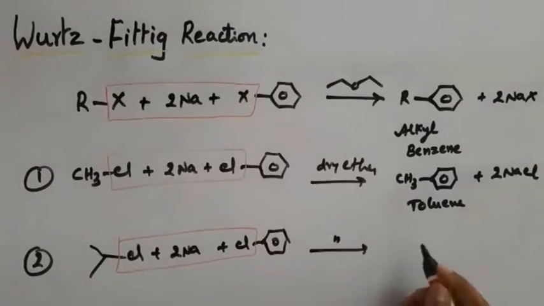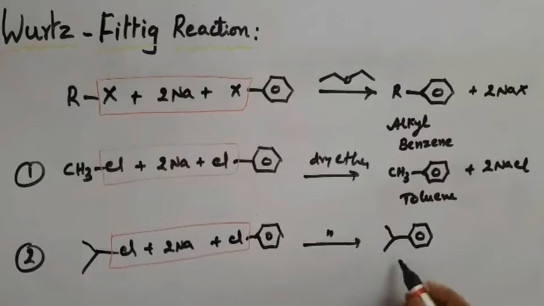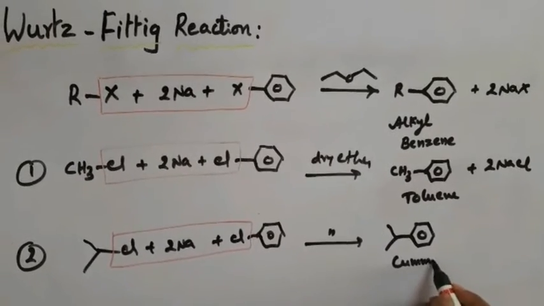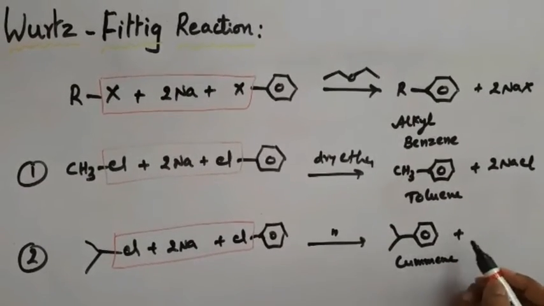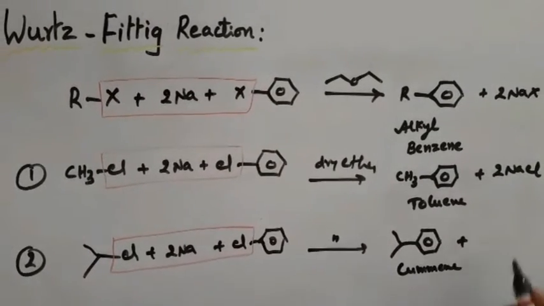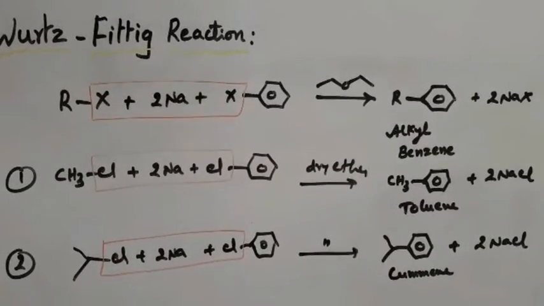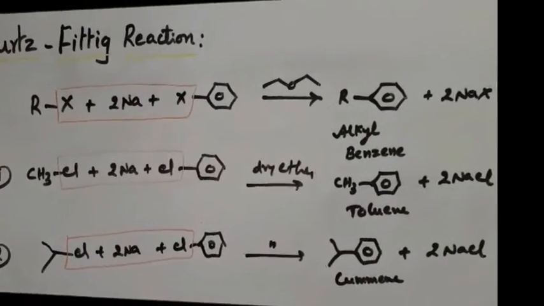As a result, I am going to get isopropyl benzene. This isopropyl benzene is also called as cumene. It is a famous reactant which is highly useful for the preparation of phenol. Like this. This is isopropyl benzene.